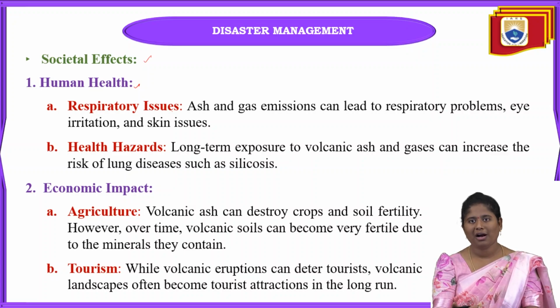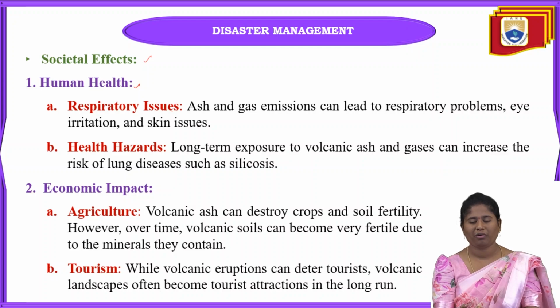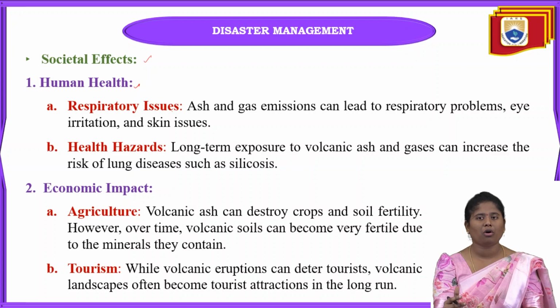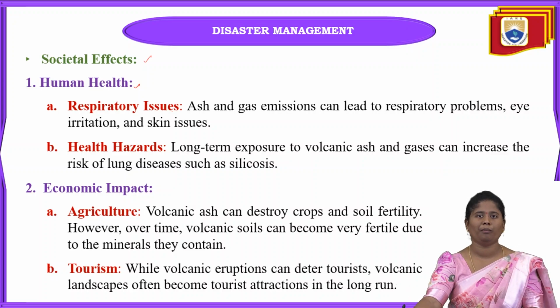Means in that area agriculture will be very useful, and our crops will have so many minerals in them also. Why? Because if the soil has minerals and some very good components, automatically they will go into the plants there. Okay, and because of these volcanic eruptions, many types of tourist attractions will be there. Volcanic landscapes will become a tourist attraction for a very long time. This is one of the economic impacts of volcanic eruption.